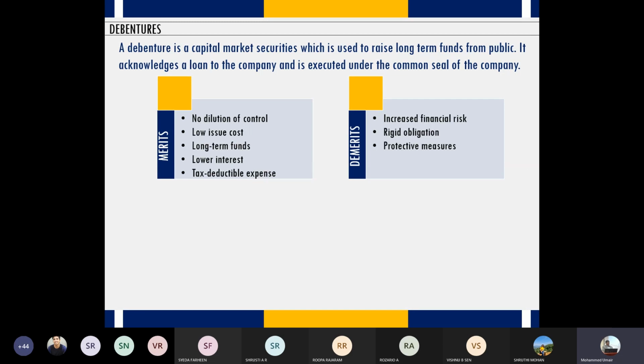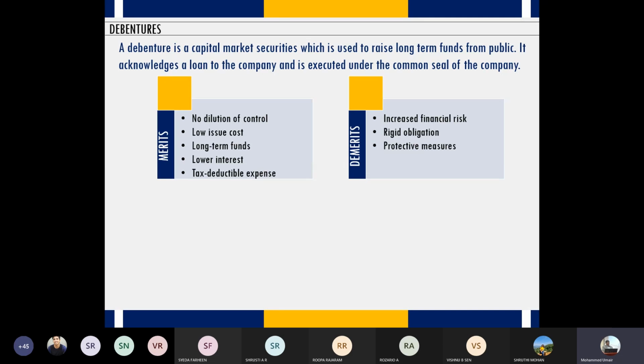Financial risk, also known as financial leverage, something which you might have studied in your previous semesters. So what does this financial risk represent? And when does this financial risk arise? Financial risk is a situation when a company does not have sufficient revenue or sufficient profits to pay its interest on debt.